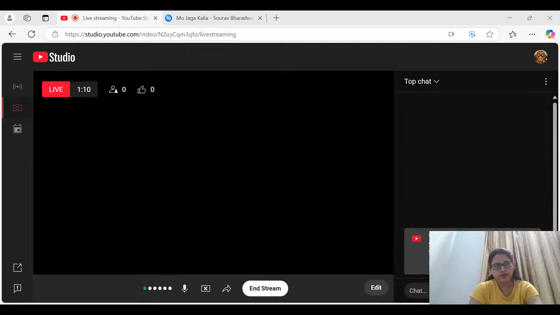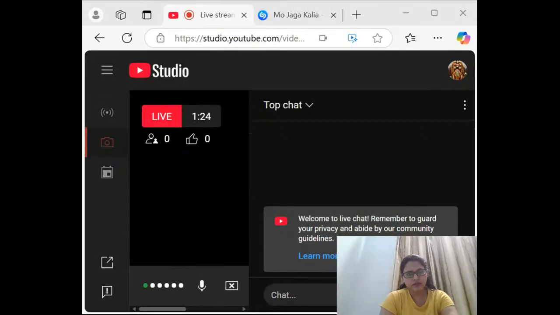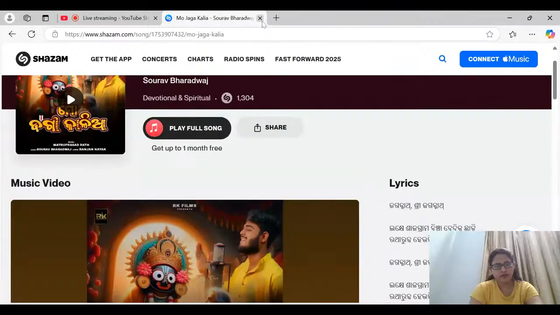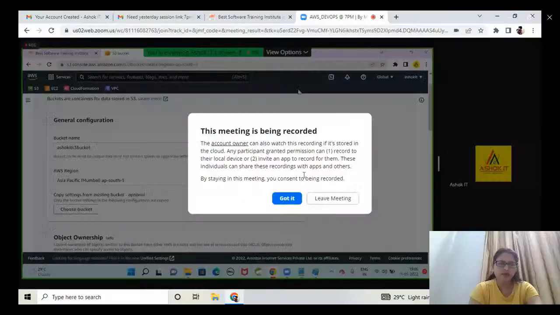Yesterday we created a bucket and stored some data in it, and we are able to access the data by using that URL. Now, let me create one more bucket. Guys, observe. I'm trying to create a bucket. As we discussed yesterday, every bucket should have a unique name. Now I'm giving Ashok IT S3 bucket. This S3 is a global service, but the buckets are regional. Whenever we create a bucket, we need to specify in which region we want to create it. Currently, I have the Mumbai region, which is nearest to me.